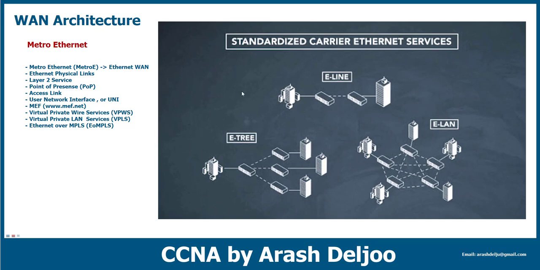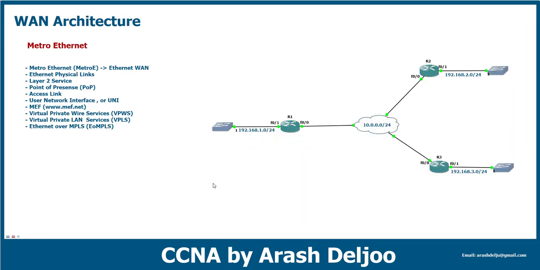Now let me talk about, for example, one simple scenario about the routing in ELAN or maybe in E-Line. This is our simple scenario. I'm going to show you what is the difference between the routing in E-Line and also ELAN. You know that here we have one E-Line cloud that is configured before, and the configuration of the E-Line or ELAN is beyond the scope of CCNA.